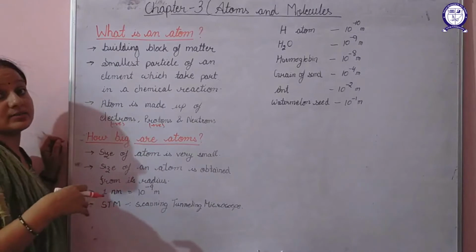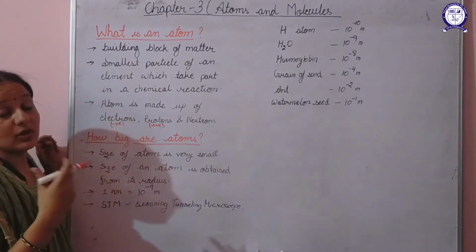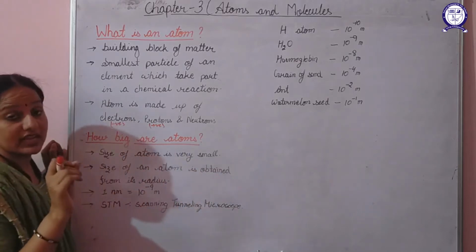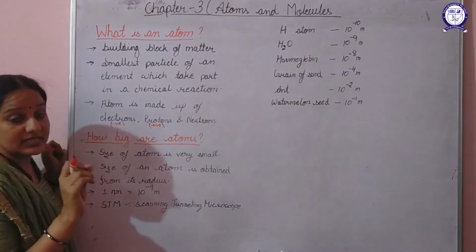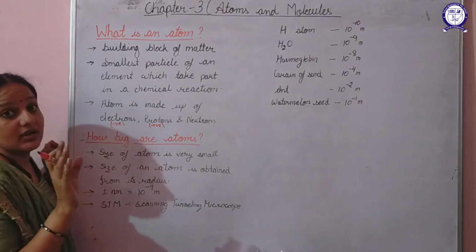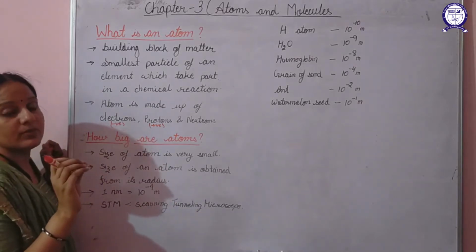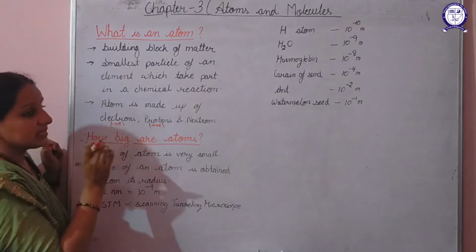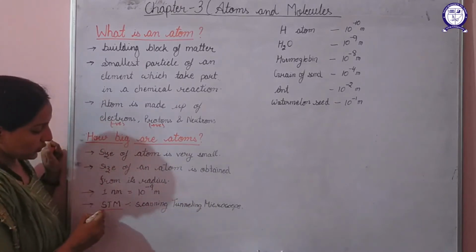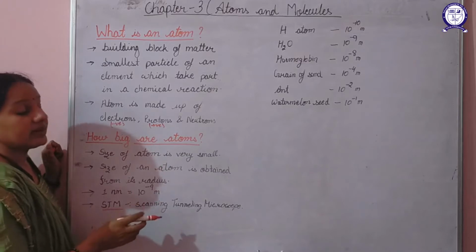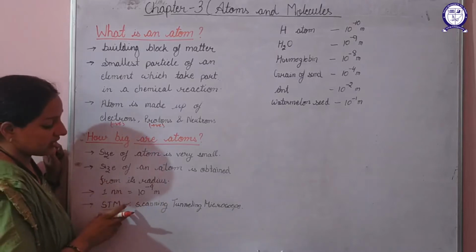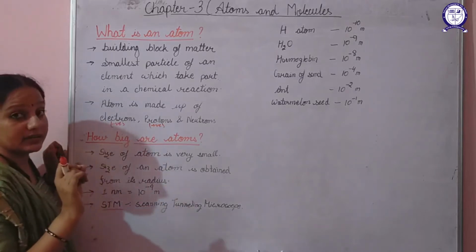Now how big are atoms? That means what about the size of an atom? How will we measure the size of an atom? The size of an atom is very small. That means with our naked eyes we cannot see it. Even with powerful microscopes, we cannot see an atom. A special type of microscope is used to see magnified images of an atom, and that microscope is known as STM, that is, the scanning tunneling microscope. It is a type of powerful electron microscope which can give us a magnified image of an atom.